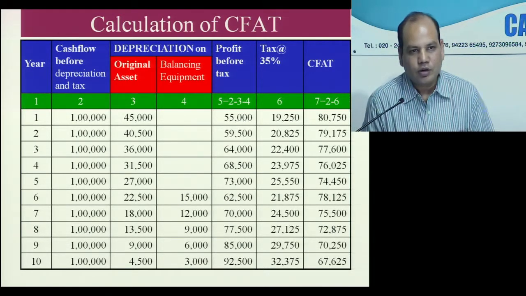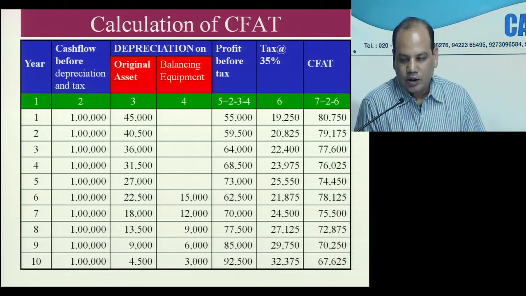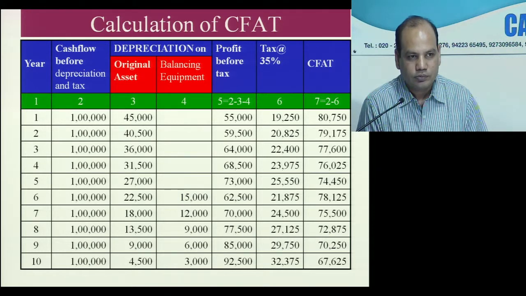Just check the last column yourself again, and those who have done will go to the main page, and in the main page write down CF80, year 1, 2, 3, 4, 5, 6, 7, 8, 9, 10. Write down the same figures, the last column figures in the main page. Factors we have written. Just multiply and add.